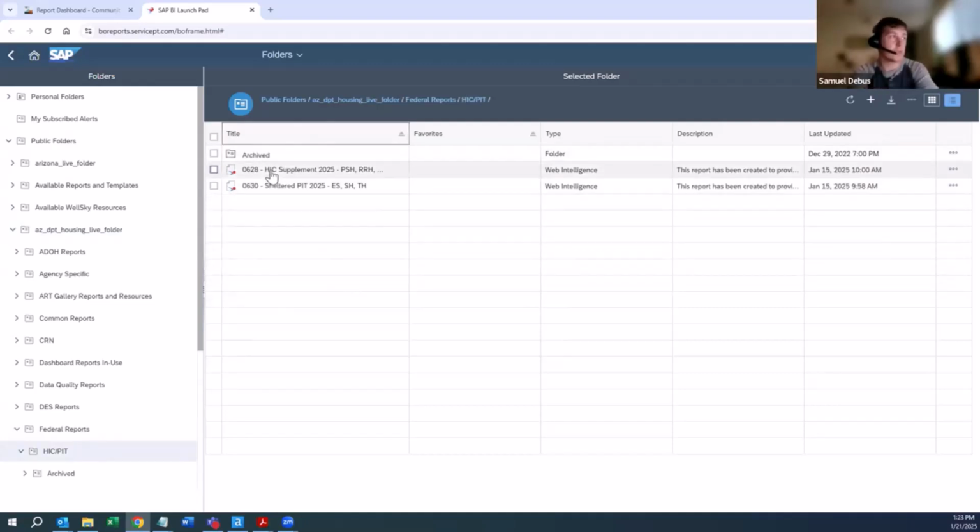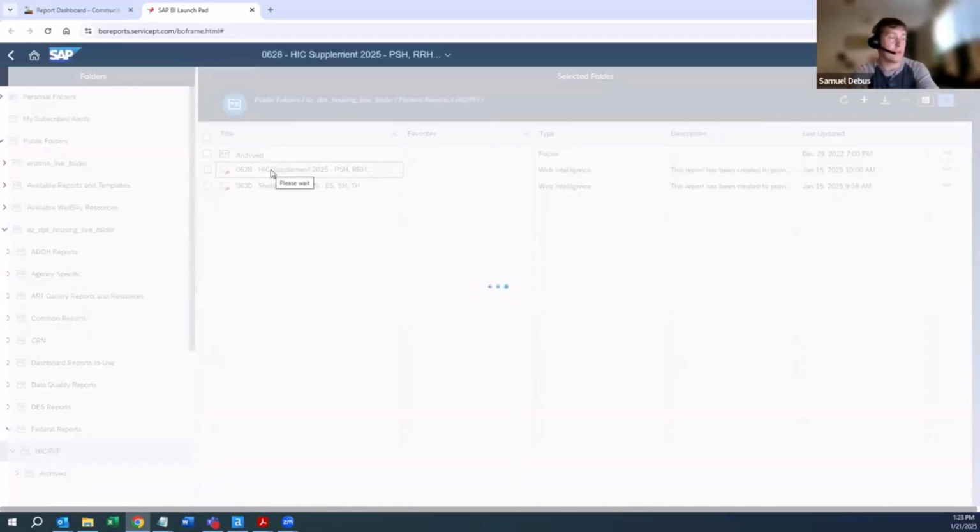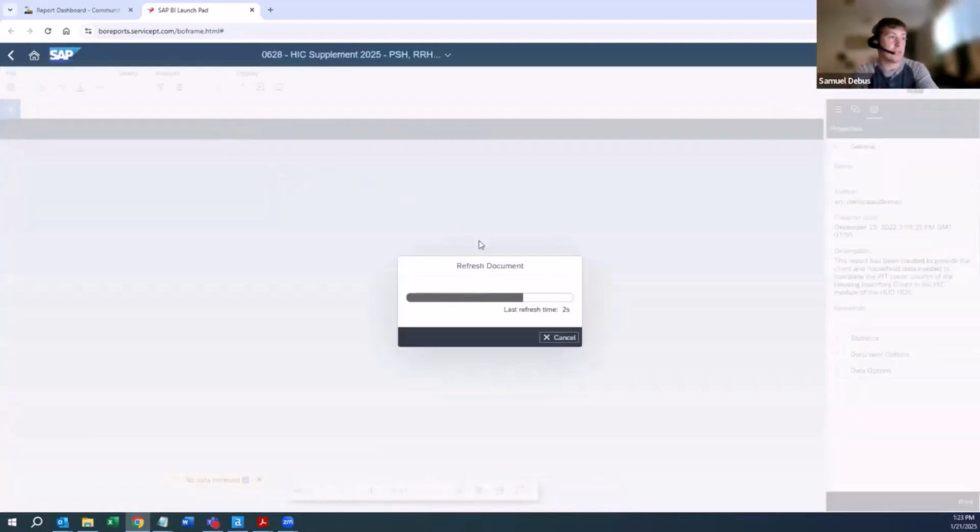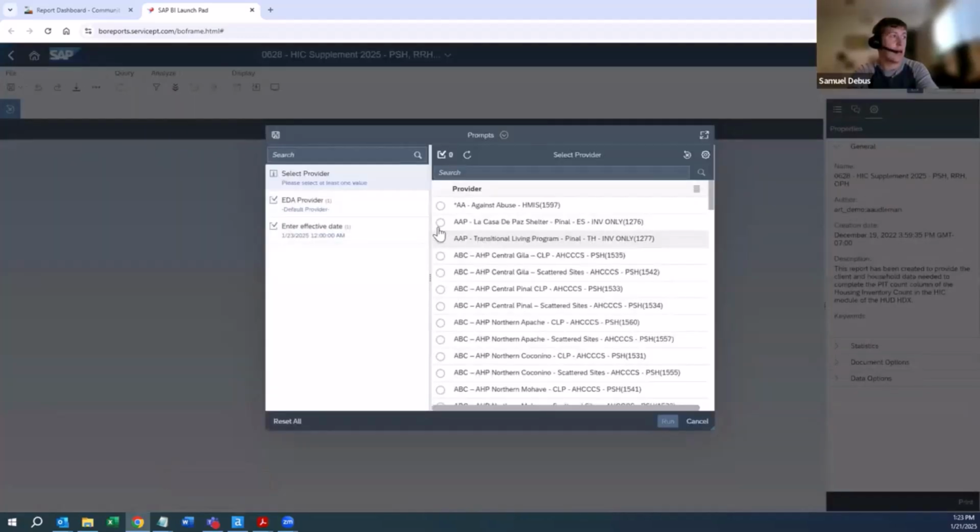We'll start with the 0628. We just click on it, and we'll provide some prompts. We have Select Provider. That's the only thing that you have to fill out. Now, the 628 is for permanent housing. So at the top, you see PSH, RH, OPH. If we try to run this in a shelter or transitional housing program, it's just not going to work. It's not that the report is broken, it's just the wrong program type.